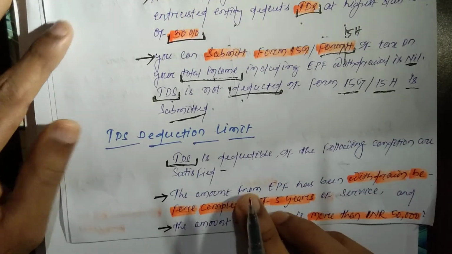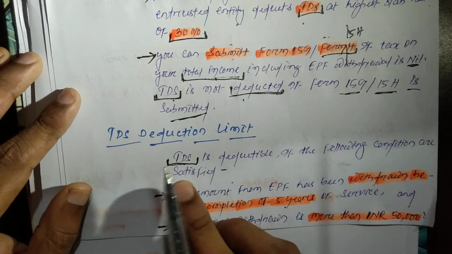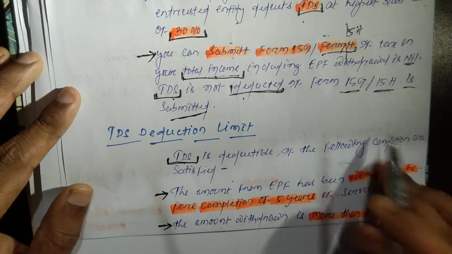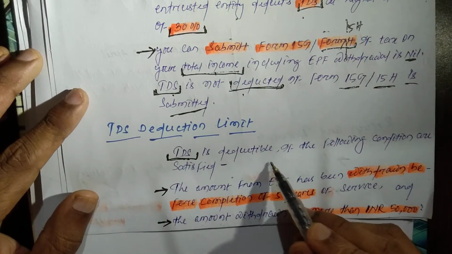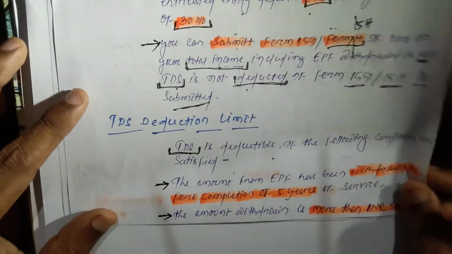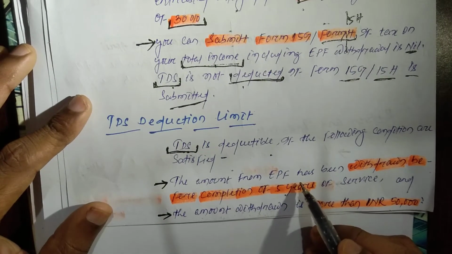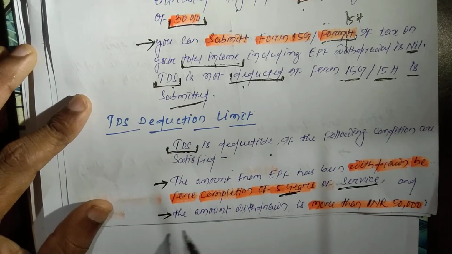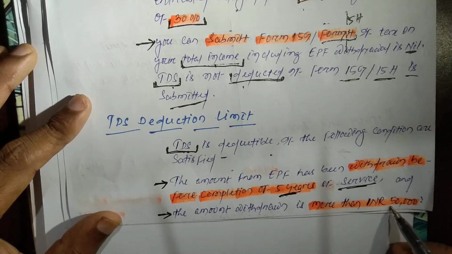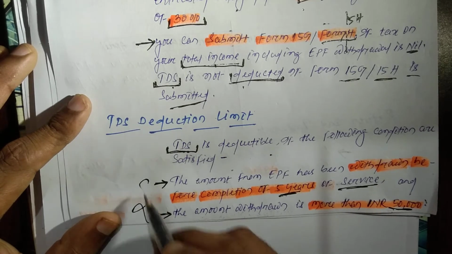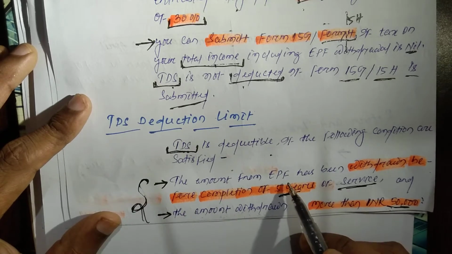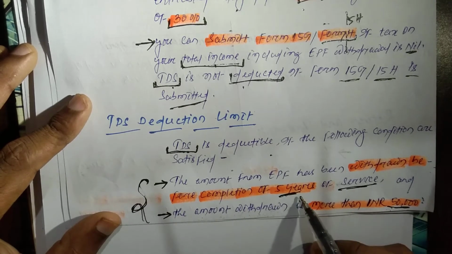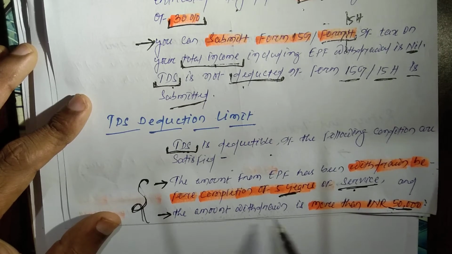Now, the limit of tax deduction at source. Tax is deductible if the following conditions are satisfied: the amount from EPF has been withdrawn before the completion of 5 years of service, and the amount withdrawn is more than INR 50,000. Two cases. One, the amount from EPF has been withdrawn before completion of 5 years of service, or the amount withdrawn is more than INR 50,000. This is the limit of tax deduction.